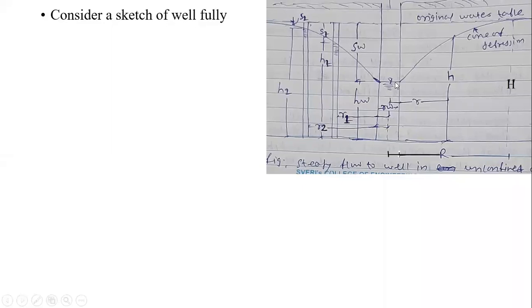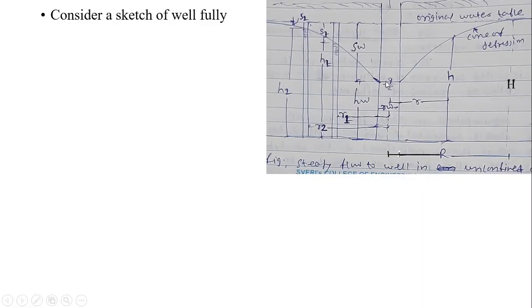Then the drawdown in the main pumping well is indicated as S suffix W. S stands for drawdown, W stands for well, that is Sw for the pumping well. This is the water level in the pumping well, and small hw is the height of water in the pumping well.